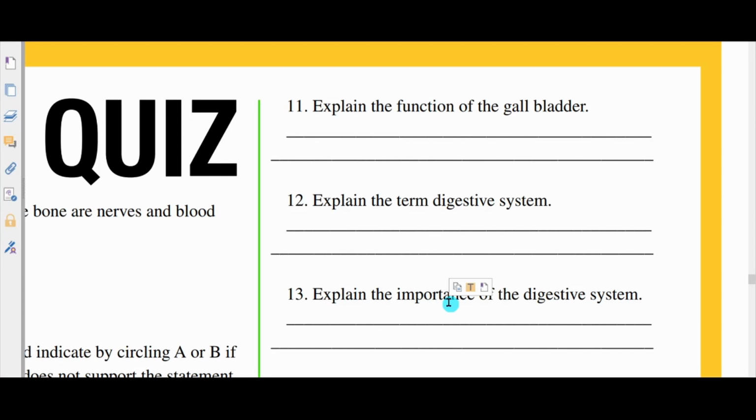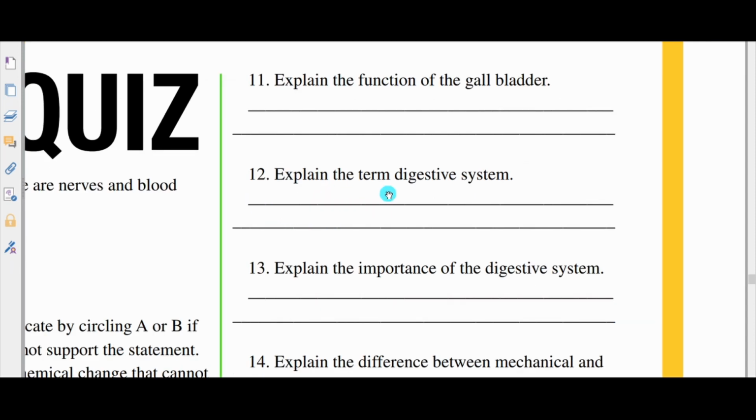Number 11, explain the function of the gall bladder. The gall bladder will produce bile, and bile is a substance needed to emulsify fat in your small intestines. So it allows the enzymes to be able to work on fatty food better.